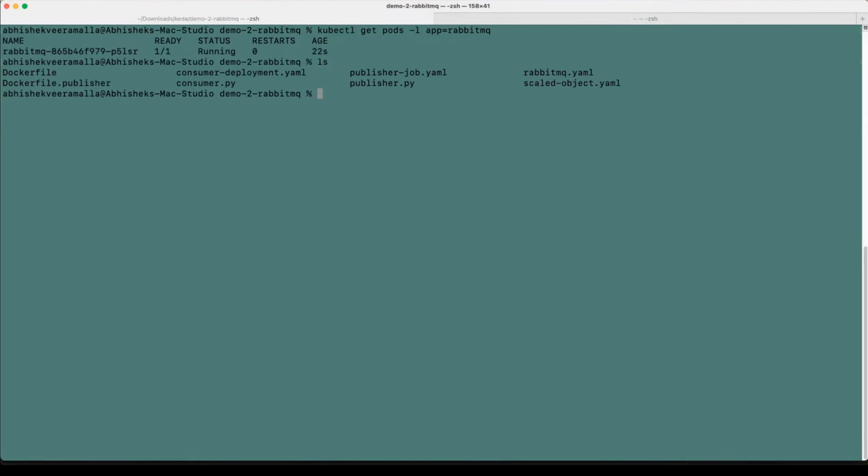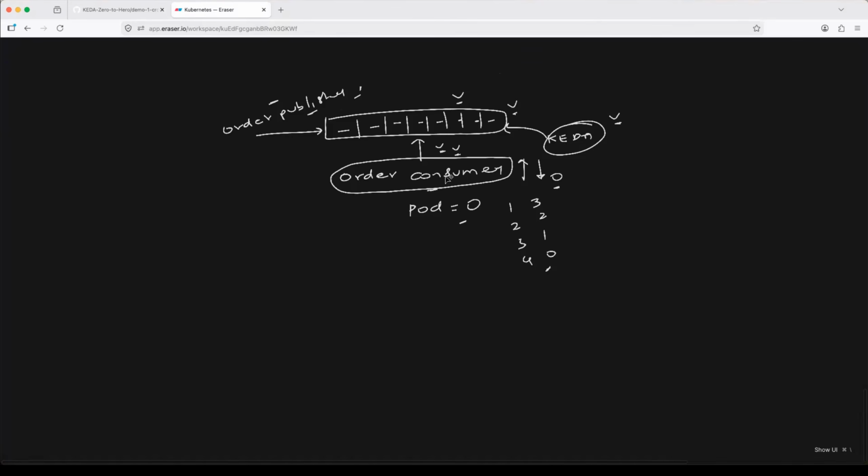Once we have RabbitMQ, verify the RabbitMQ pods are running. Okay, one pod is running. We don't need multiple replicas of it. We are perfectly fine with it. Now, the next thing that we have to do is to install the order consumer. How will we install the order consumer?